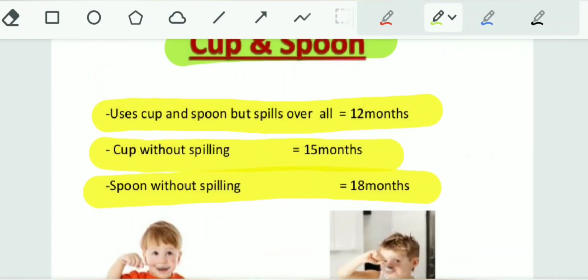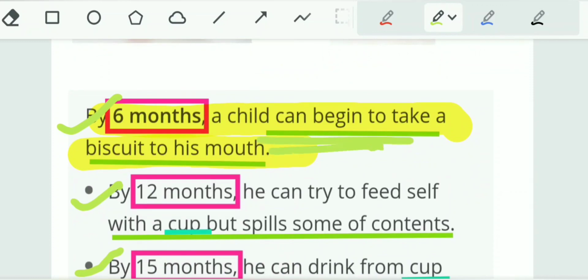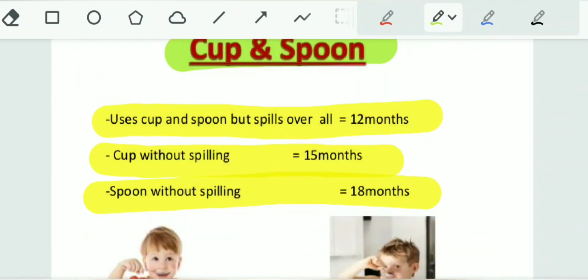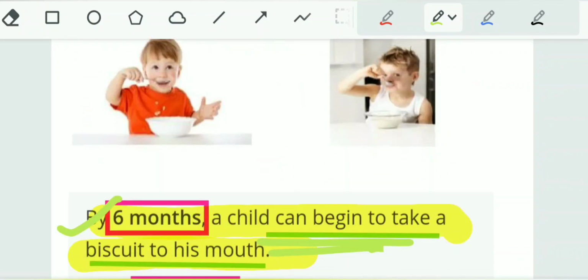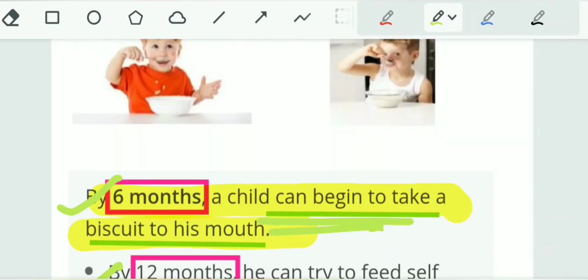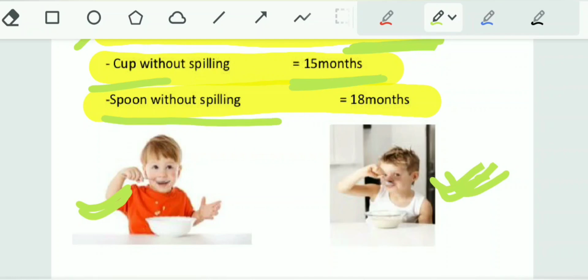Now let's see. First, taking the biscuit at 6 months, then using a cup but spilling all over at 12 months, that is 1 year. Cup without spilling is at 15 months. Spoon without spilling is at 18 months. This is at 18 months, that is spoon without spilling.